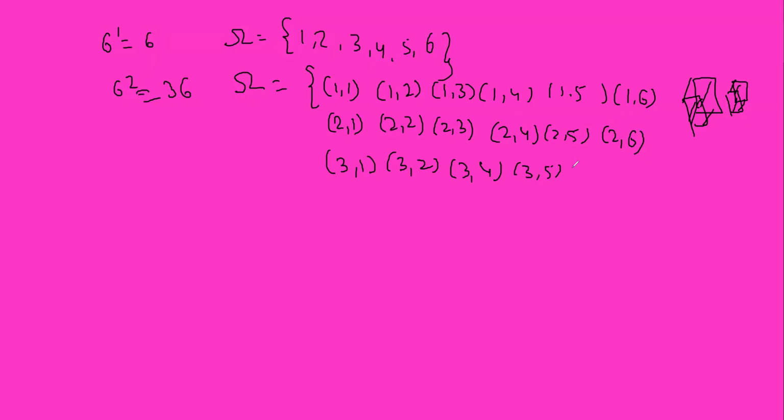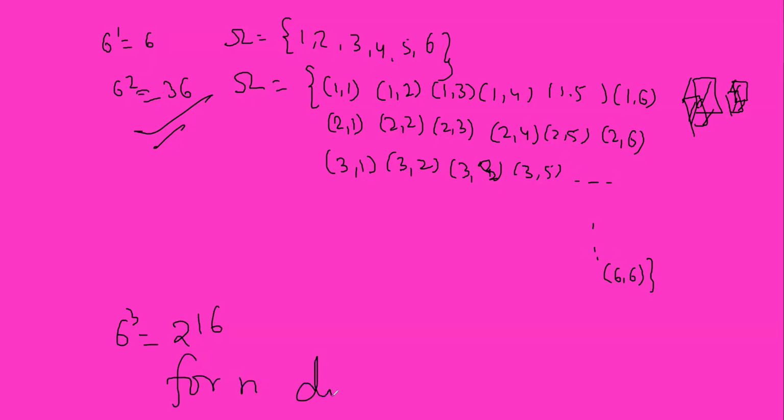I think you understood. So how many samples? 36. So for 3 dice, 216. So for n dice, number of samples will be 6 raised to n. So this is all about sample space.